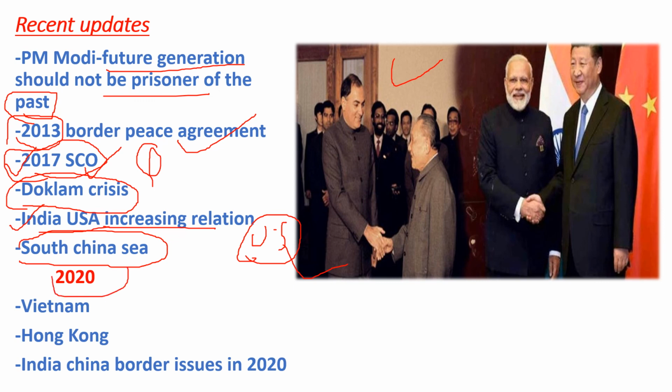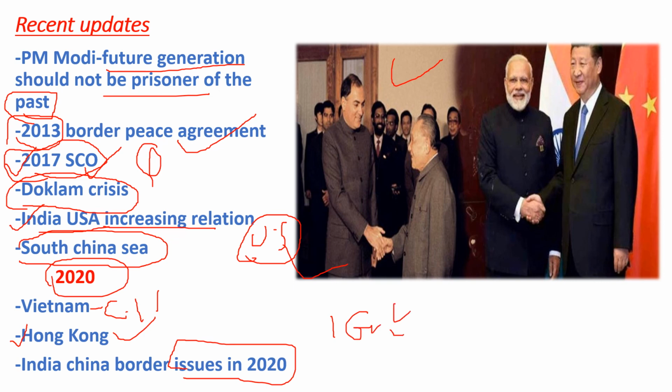And in 2020, as we know, China didn't let Vietnam enter into the WHO membership. And what happened after that? In Hong Kong, they passed the national security bill. They have completely annexed it. You can say they have killed the democracy over there. And the India-China border issue in 2020 has increased and been seen in different phases. Right now, as you see, at the Nathu La Pass and in the Galwan Valley near Ladakh, these things are happening continuously nowadays. Let's see what we'll have in the future.